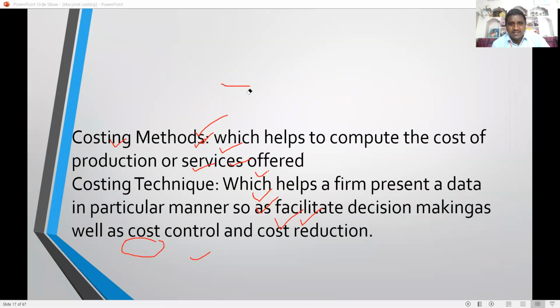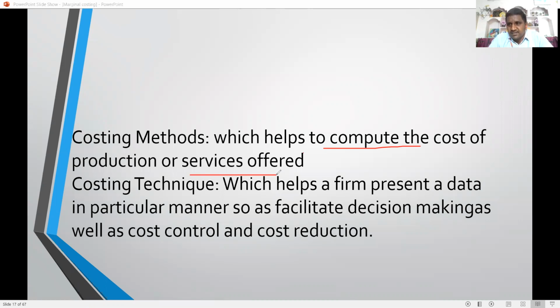Next, costing methods and techniques. Costing methods help to compute the cost of production or services offered. There are different types of industries: some are contract industries, some are big manufacturing industries, some are small industries, some are processing industries, some are pharma industries.